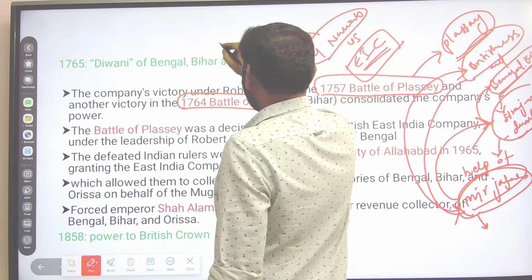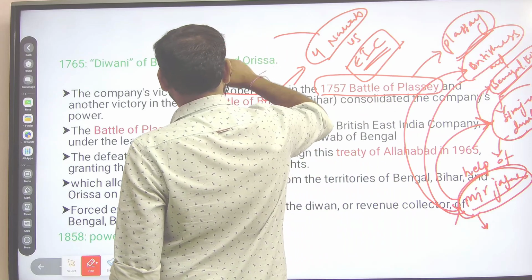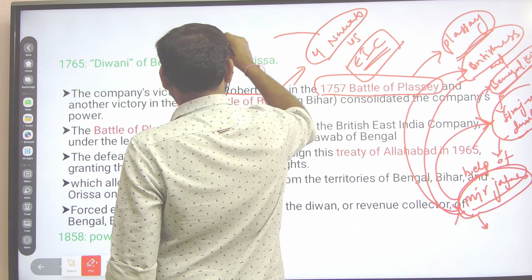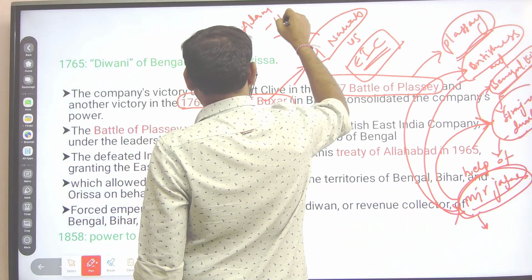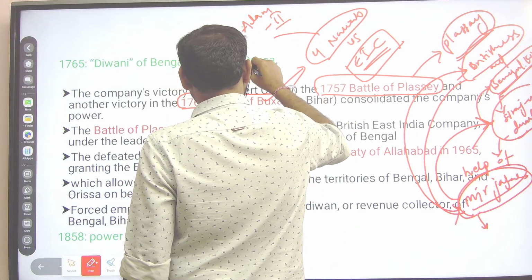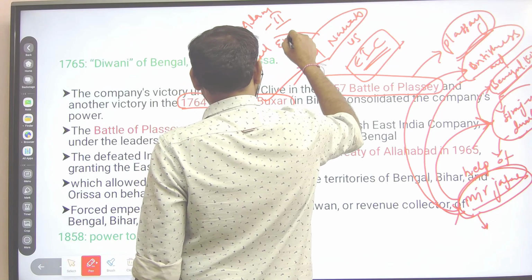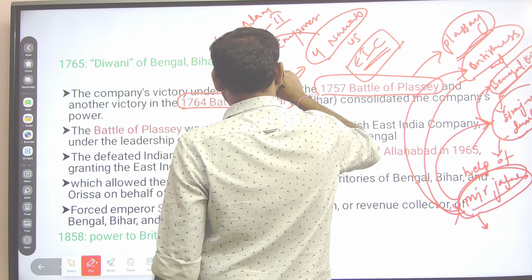In that, Shah Alam II, the Mughal Emperor, was defeated.